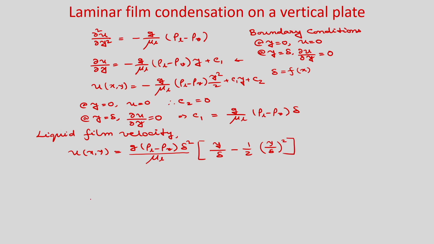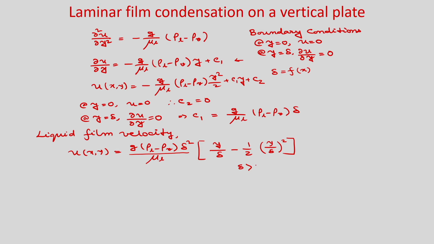So, in this equation you can see in the right hand side rho L minus rho v is positive, because rho L is much higher than rho v, and y by delta is also positive. Okay. So, because delta is greater than y, and rho L is greater than rho v, you can see the right hand side term will be positive. So, u is always positive.